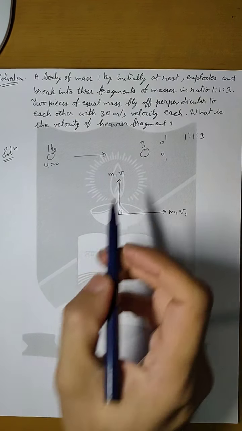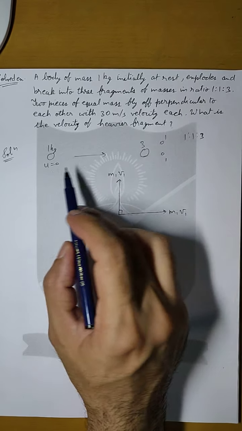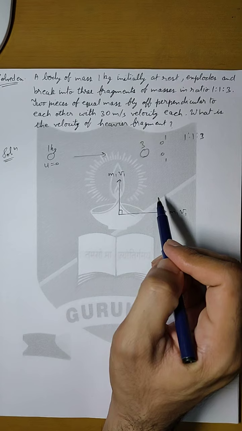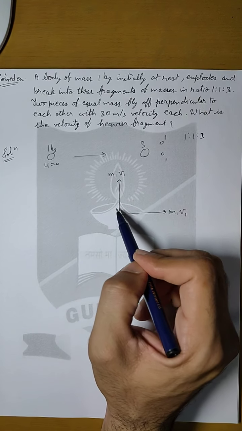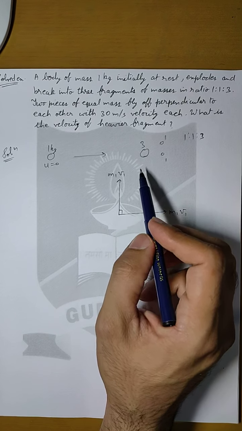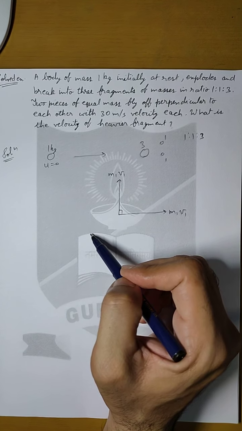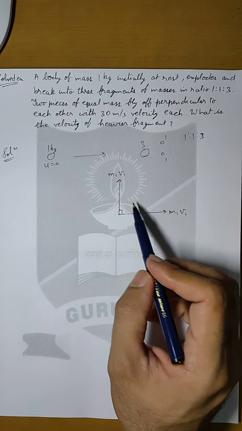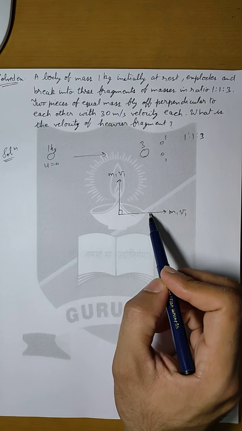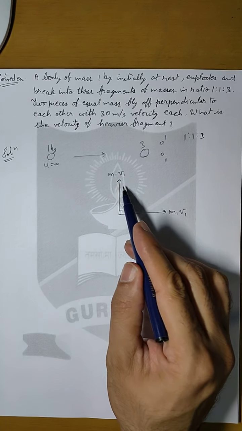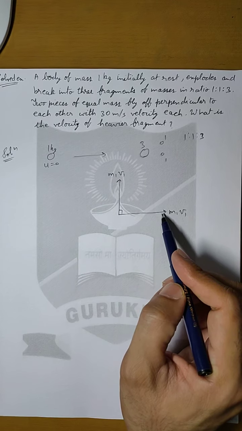Now the third particle, we should understand that the initial momentum of the system is 0. That means the final momentum should also be equal to 0. So to make the momentum of these two particles 0, the third particle has to fly off in that direction so that the total momentum becomes equal to 0. So for that, first we need to find out the resultant momentum of these two particles. Since these particles are moving perpendicular to each other and momentum is a vector, we can consider these momenta as vectors.